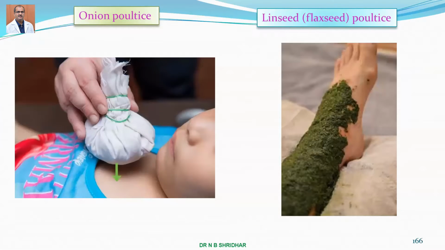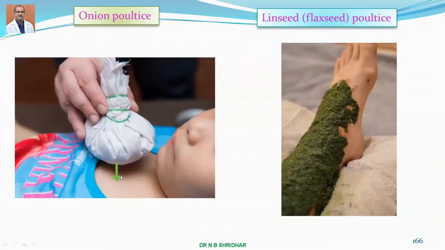And the poultice: here you can see an onion-containing cloth. The onions are heated to some extent and applied on the body, especially of kids, and because of this the inflamed tissue becomes a little bit perforated, more and more blood will flow to that area, and the inflammation is reduced.